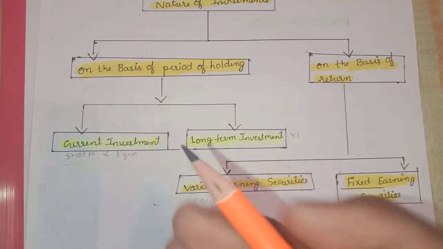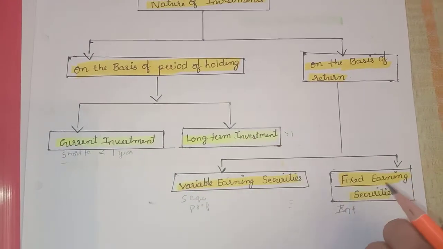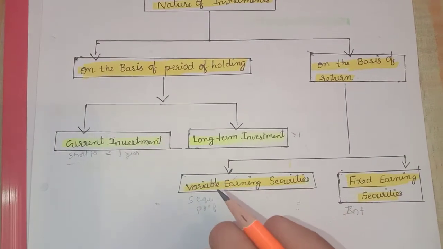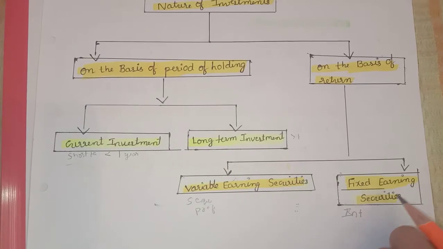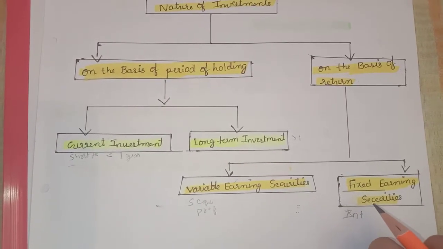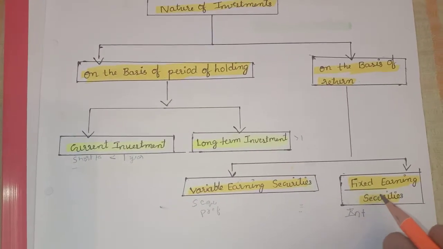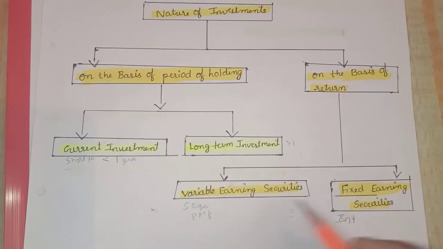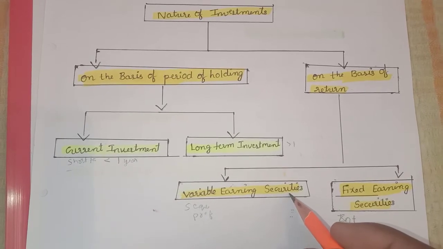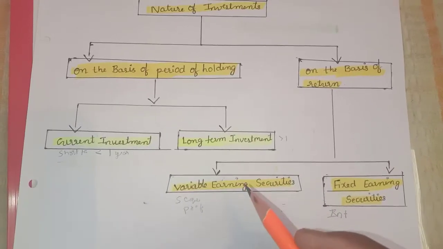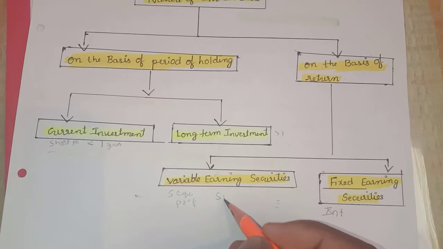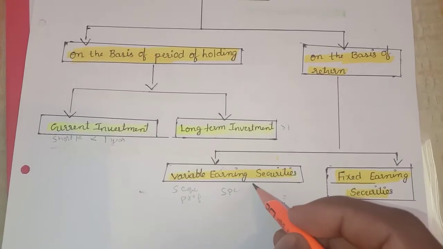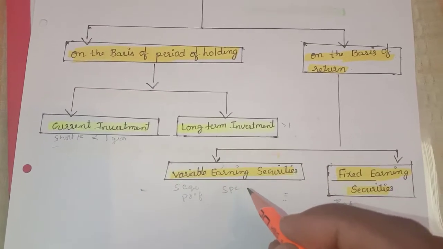Fixed earning is fixed for a certain period and will not change day by day. In the case of variable earning securities it will change day by day, but fixed earning securities will not. Fixed earning securities are similar to long term investment. Variable earning securities are usually invested in by speculators, while fixed earning securities are invested in by investors.